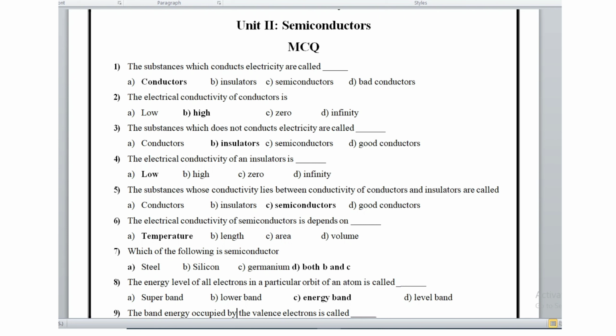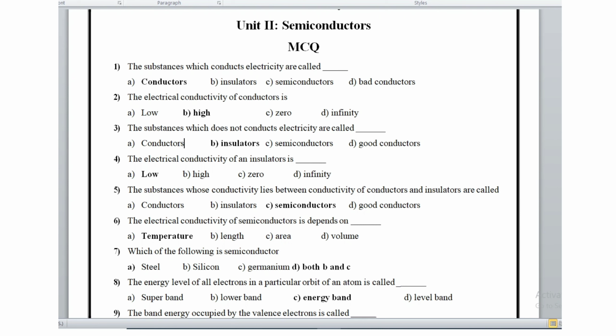This is the third part of important MCQs for basic physics. Now let us see the first question. The substances which conduct electricity are called conductors. The electrical conductivity of a conductor is high. The substances which do not conduct electricity are called insulators. The electrical conductivity of an insulator is low. The substances whose conductivity lies between the conductivity of conductors and insulators are called semiconductors.